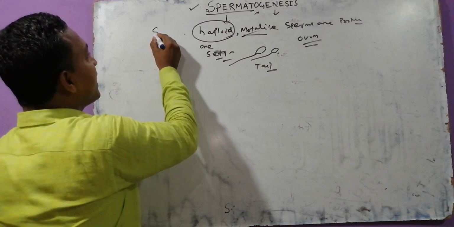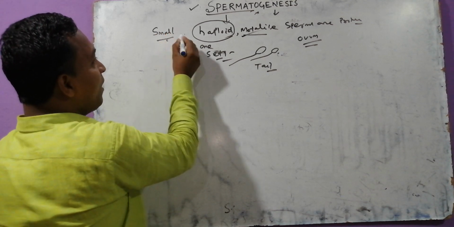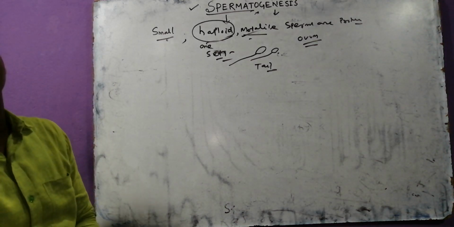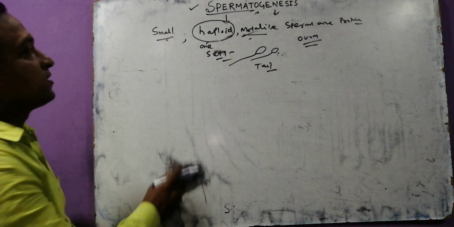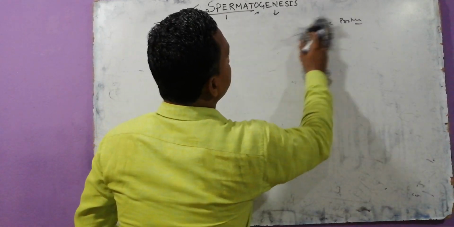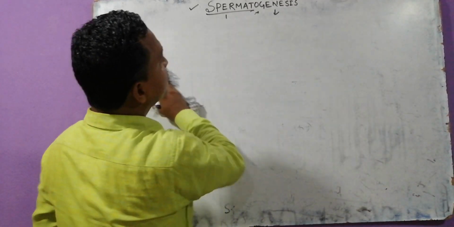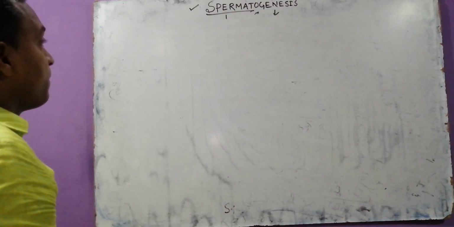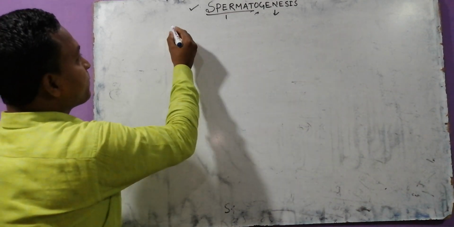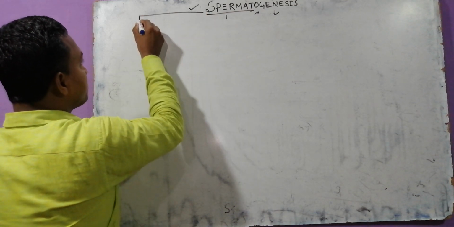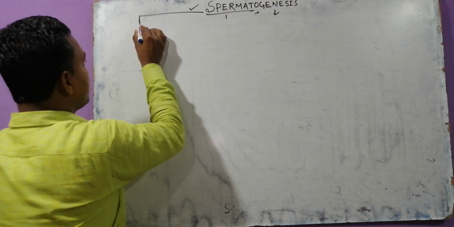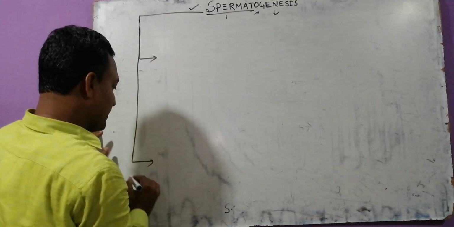These are small in size in comparison to the ovum. The small haploid motile sperms are produced by which genesis? Spermatogenesis. Now we are talking about the process of spermatogenesis. It is basically divisible into two parts, the first part and the second part.